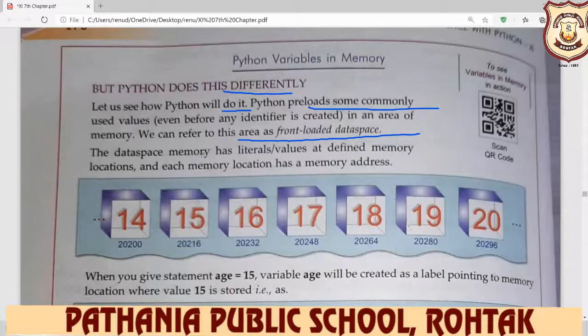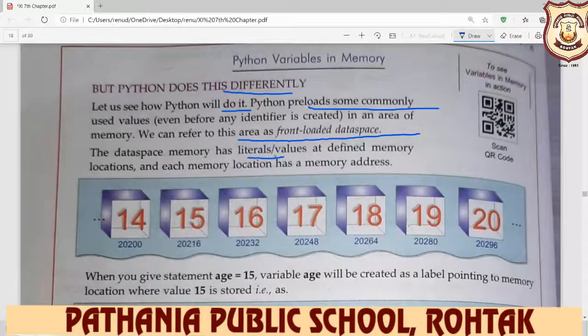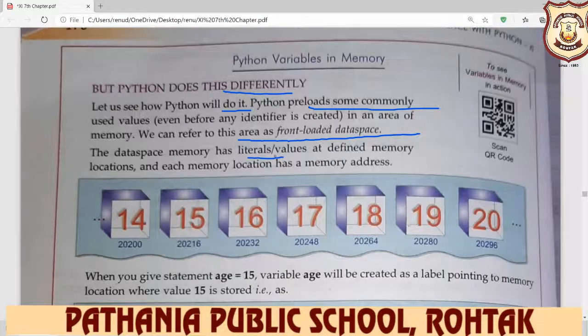The data space memory has literals or values, like integer literals and string literals, at defined memory locations, and each memory location has a memory address. When you give statement age is equal to 15, variable age will be created as a label pointing to the memory location where the value 15 is stored. So for example, you input 14, 15, 16, 17, 18, 19, 20. So there is where your value 15 is stored.